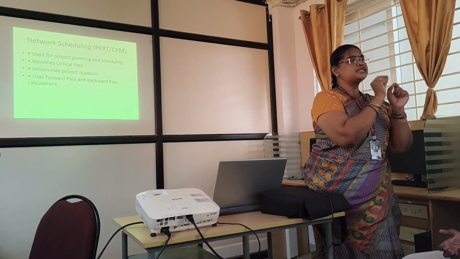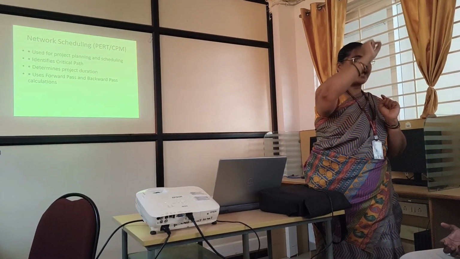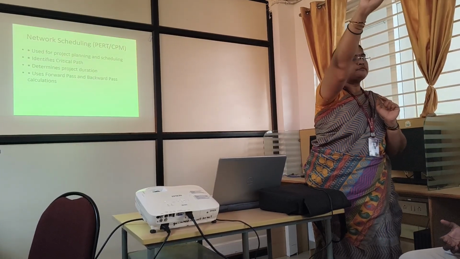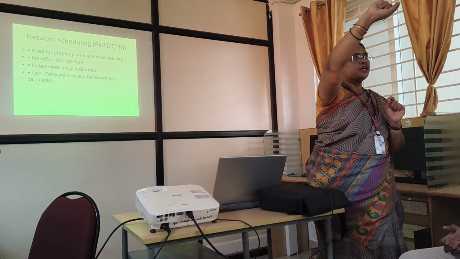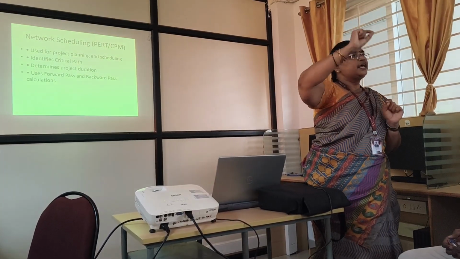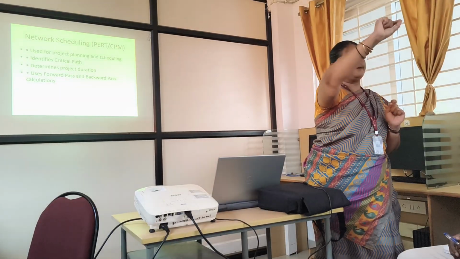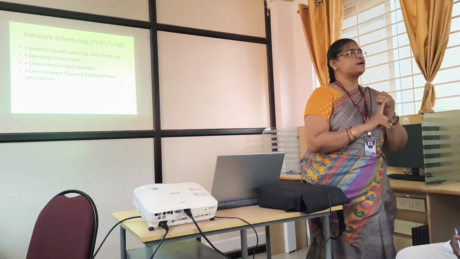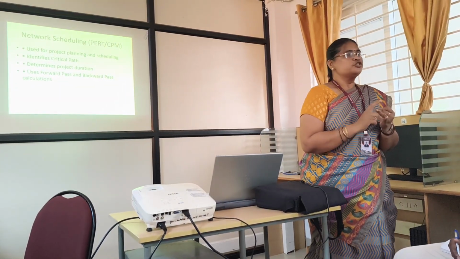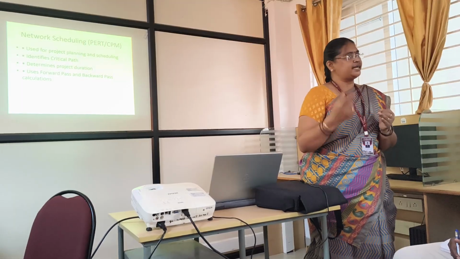For example, the start node is A for us. Where I am going to start my work, and to which place I am going to end my work, which is the shortest path? In that shortest path, how the activity timing is going to be displayed. Like the example of the traveling salesman problem and Dijkstra's algorithm. So you know what Dijkstra's is, already you have studied in data structures.